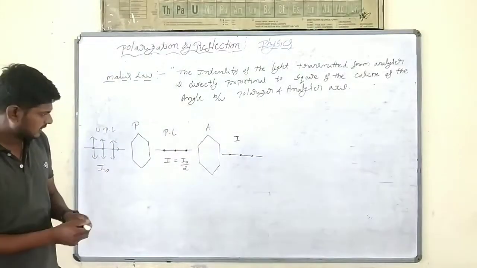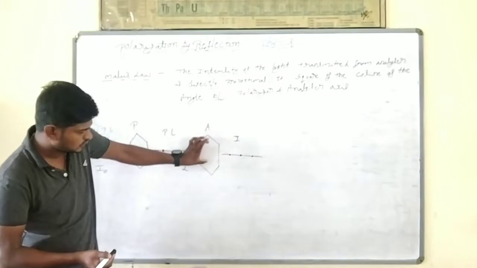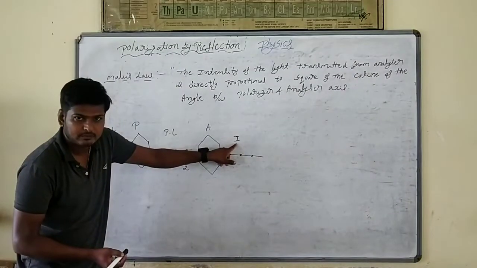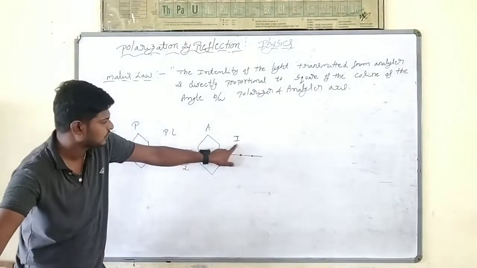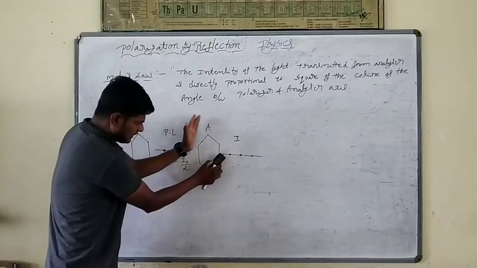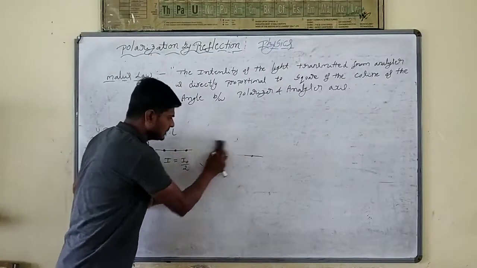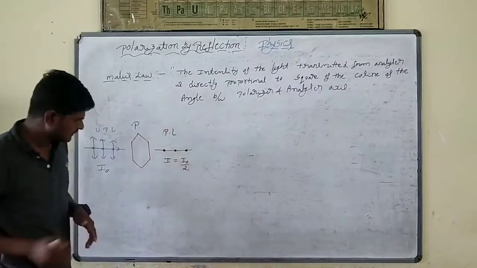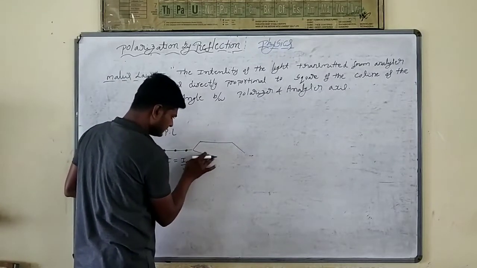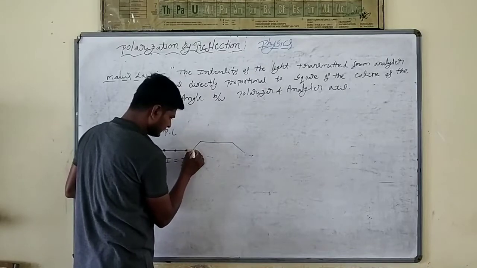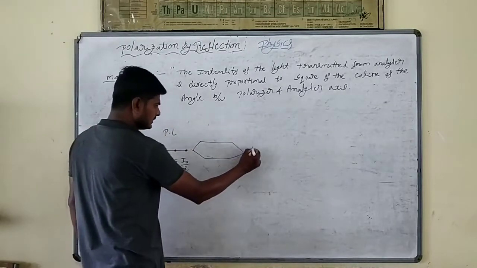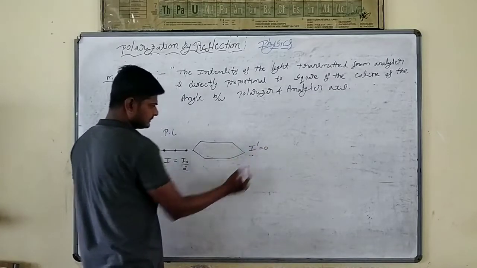Here, observe properly. When I rotate this one, when I change the angle of the analyzer, what will happen? The intensity is going to decrease. Again, I change it and place the analyzer perpendicular like this. When I place it like this, what will happen? The intensity I dash is going to become 0.